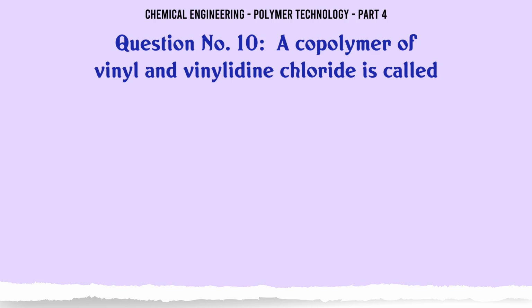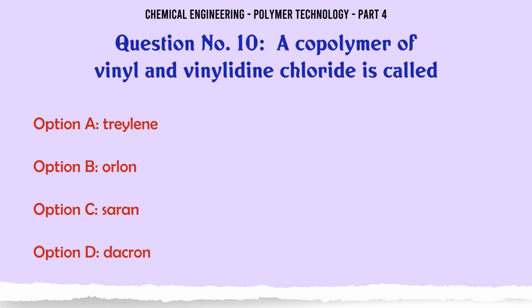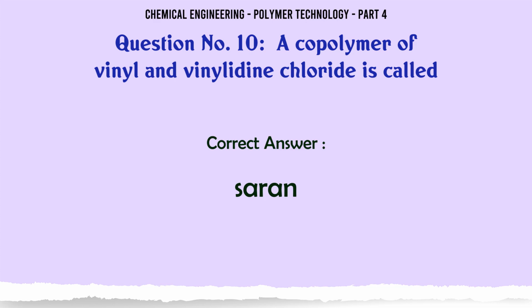A copolymer of vinyl chloride and vinylidene chloride is called A. Trilene, B. Orlon, C. Saran, D. Dacron. The correct answer is Saran.